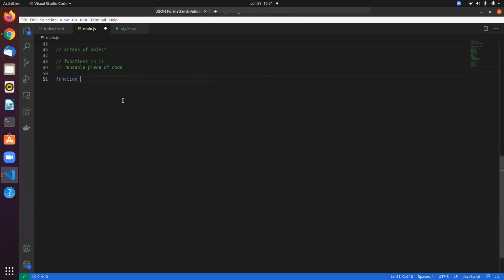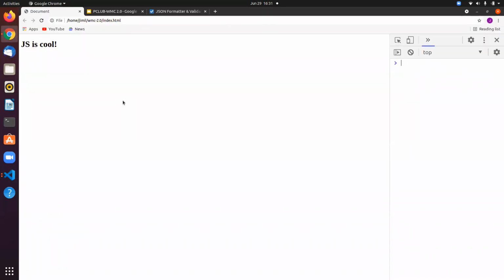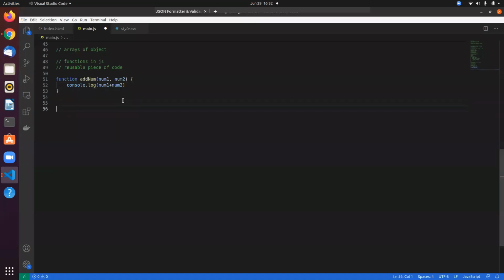So let's say in JavaScript, we can declare functions using the function keyword. Let's say we want to add numbers, right? And it takes in a parameter. So it actually takes some input, processes it, and gives out an output, right? Let's say num1 and num2. Let's just log. So this alone would not do anything. As you may see, we need to first call this function.